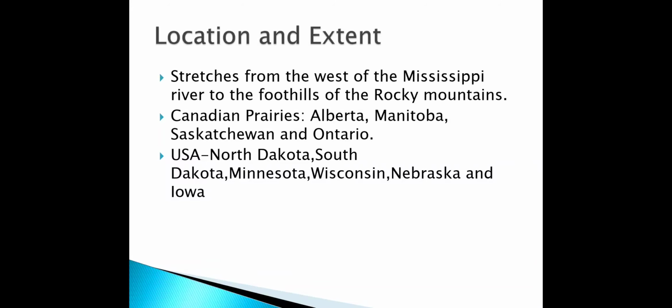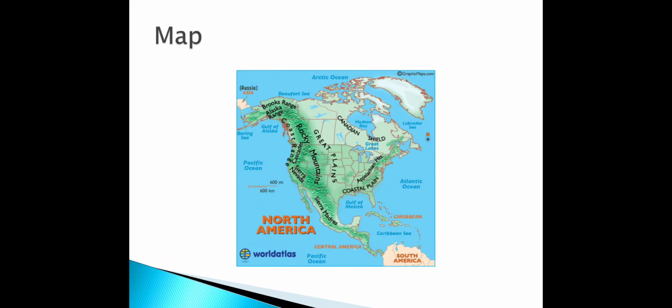I hope you are all clear with the location and extent, from where it is stretching till where it is going, and the places which come under the Canadian prairies and the USA prairies. I have also told you the physical features of North America in this map.